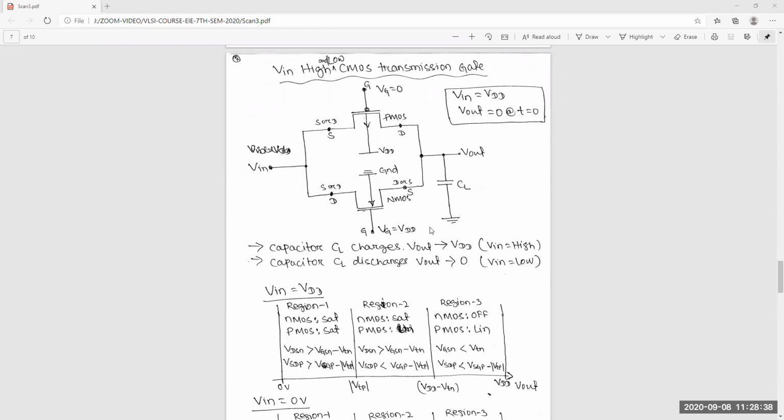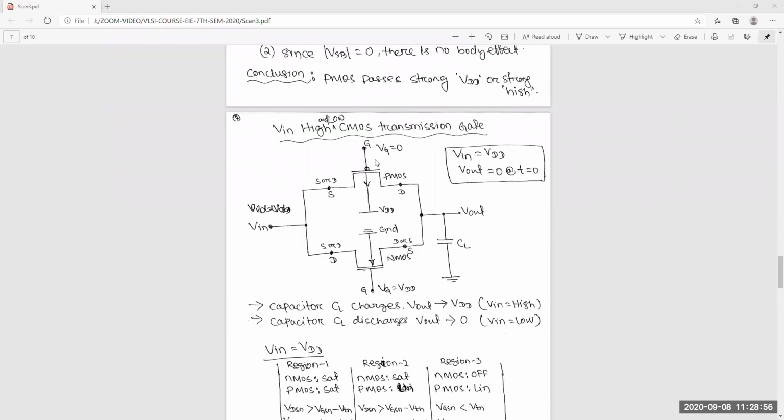So that's why for single MOSFETs we are getting these types of disadvantages. Sometimes we get a good zero, sometimes a bad zero, sometimes good VDD, bad VDD, body effect, all these issues. That's why, to get the advantages of both, we connect them in parallel. Sometimes we get the advantage of this one, sometimes of the other, so by combining these two we can get almost all the advantages.